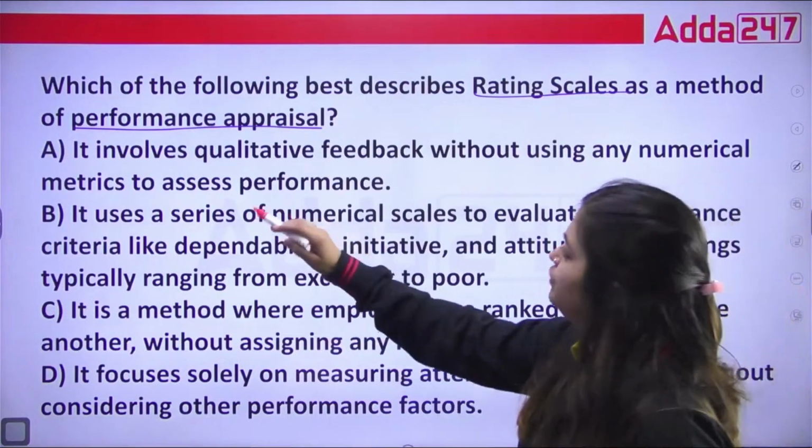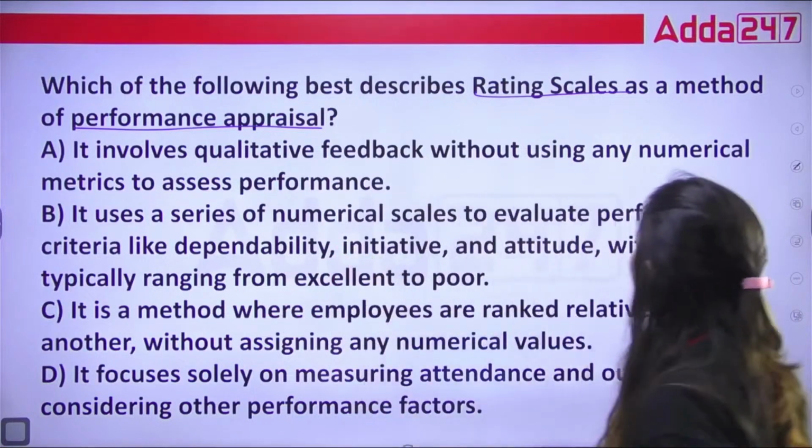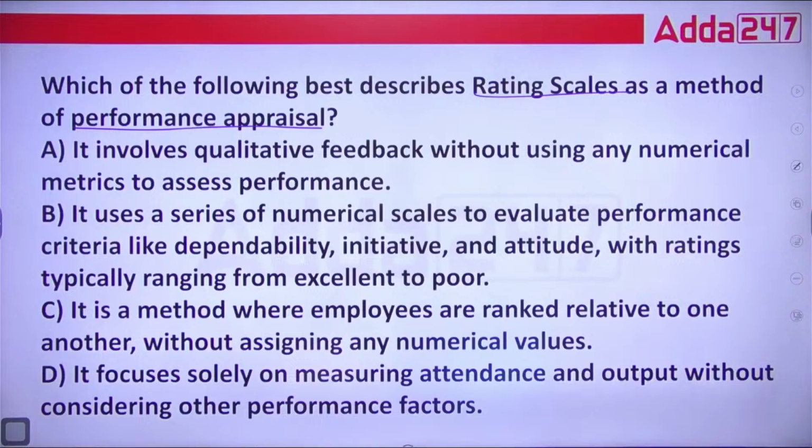Option A, it involves qualitative feedback without using any numerical metrics to assess performance. B, it uses a series of numerical scales to evaluate performance criteria like dependability, initiative, and attitude, with ratings typically ranging from excellent to poor. C, it is a method where employees are ranked relative to one another without assigning any numerical values. D, it focuses solely on measuring attendance and output without considering other performance factors. Chaliye, so in this we need to find out the correct description of rating scale.